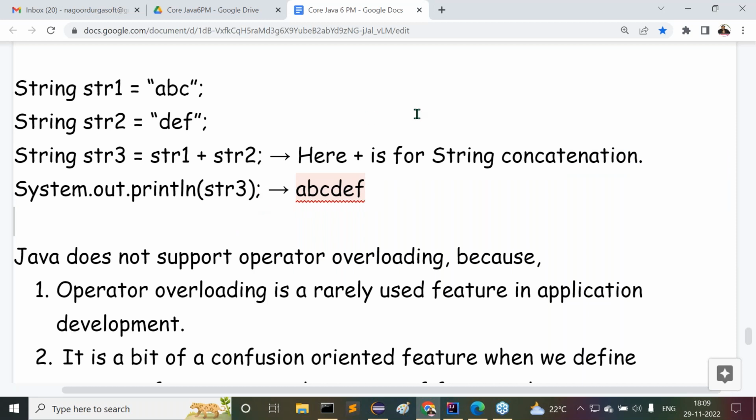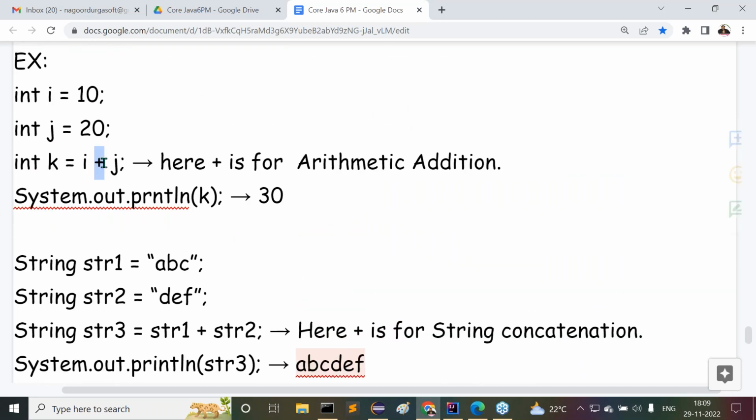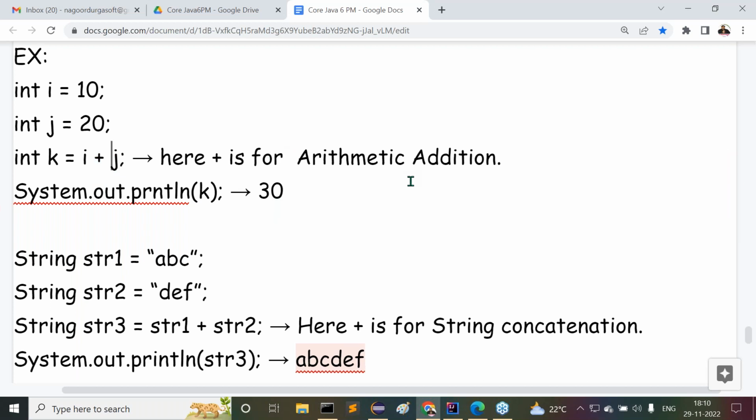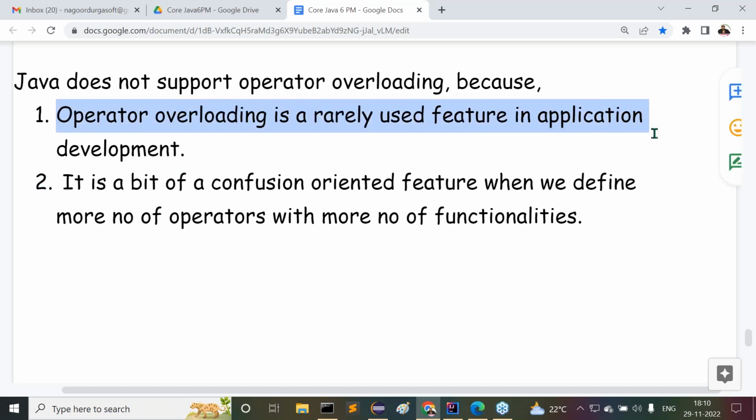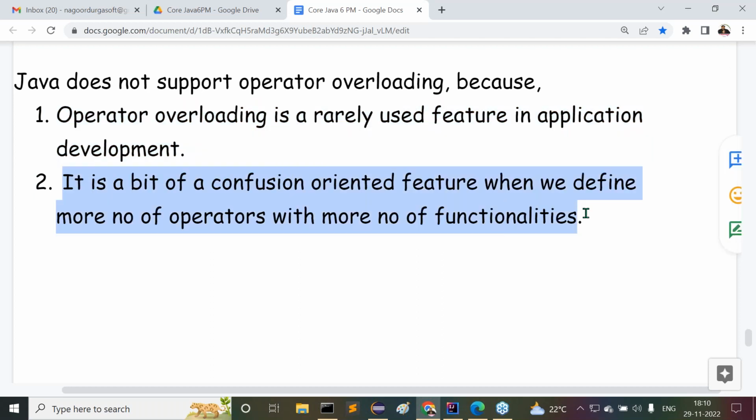So the point here is that the operator is single, but two different functionalities are available: one is arithmetic addition, another is string concatenation. That's why we say plus is an overloaded operator. Java does not support operator overloading. Why? Because operator overloading is a rarely used feature in application development. Its requirement is very less, and it is a bit confusion oriented feature when we define more operators with more functionalities.